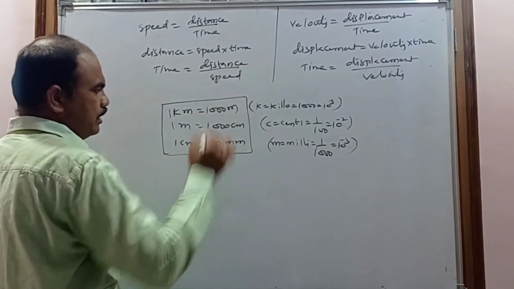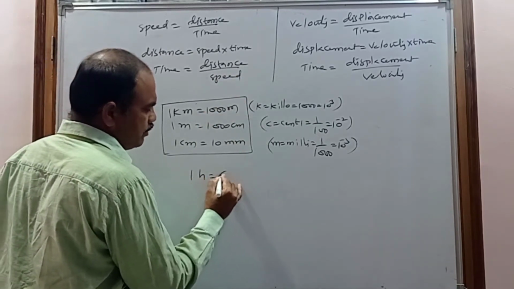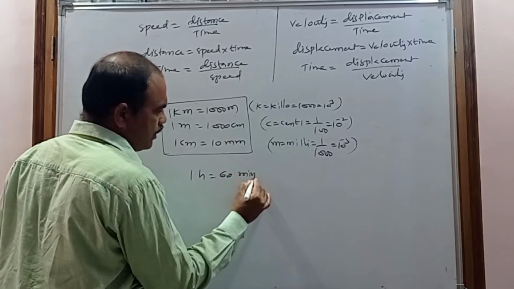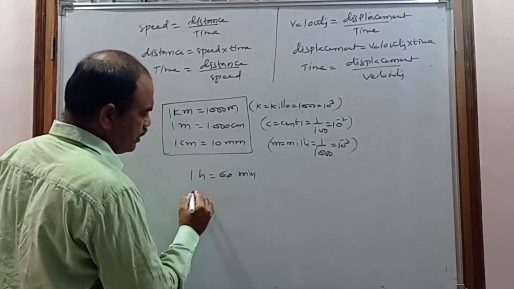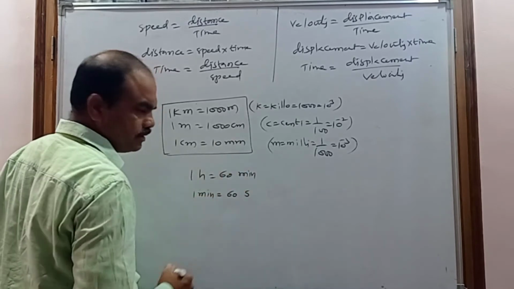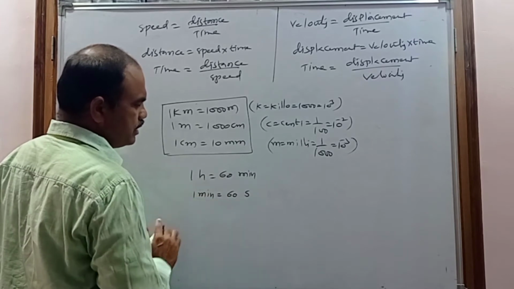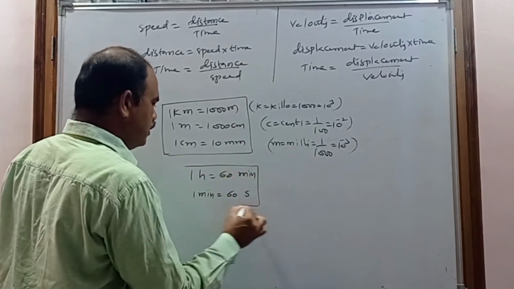Now coming to the time units. 1 hour is 60 minutes, and 1 minute equals 60 seconds. Second means S. So 1 hour equals 60 minutes, 1 minute equals 60 seconds. These things also you have to remember.